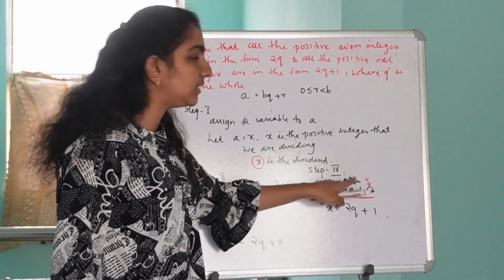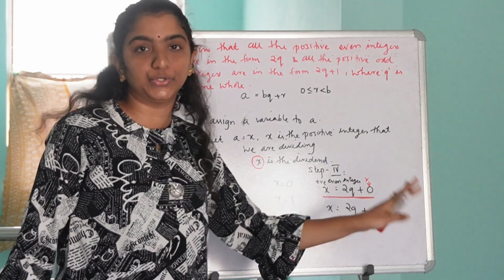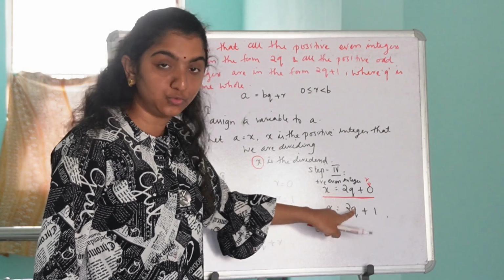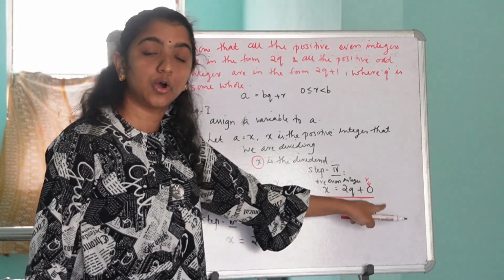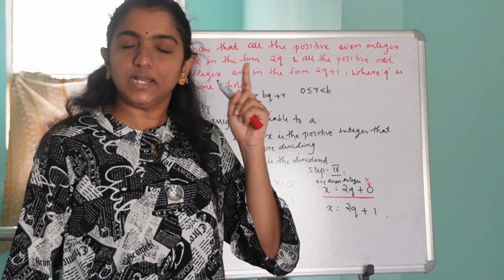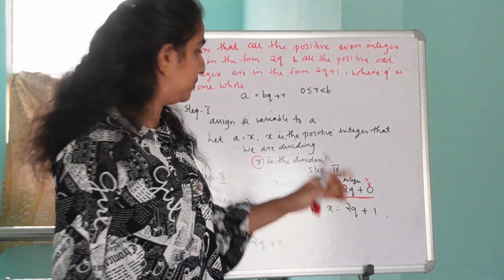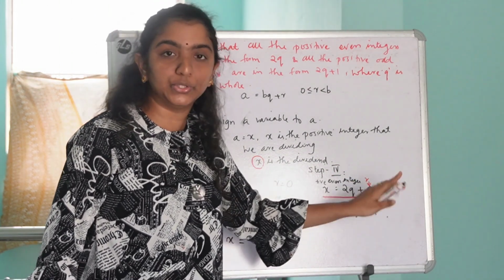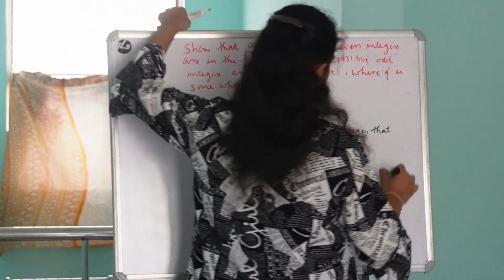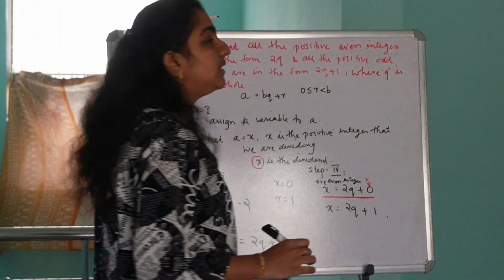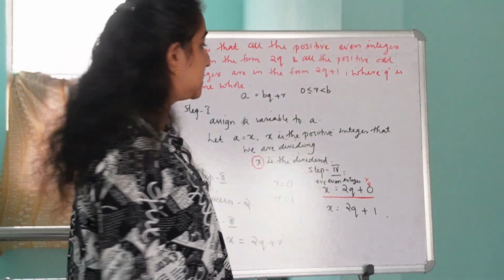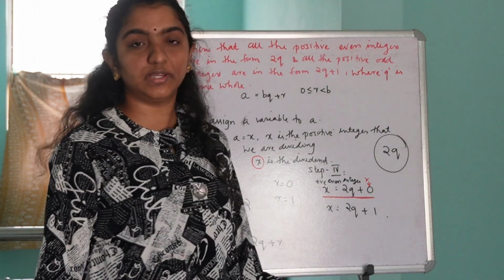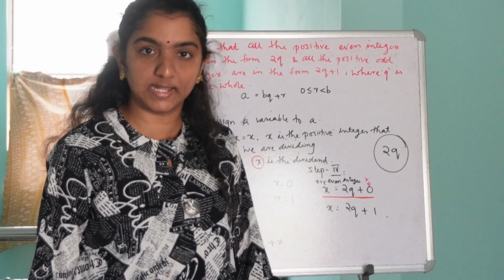And the given positive even integer x is in the form 2q. Is it clear? Why is x perfectly divisible by 2? Because the remainder obtained is 0, and we all know only even numbers are perfectly divisible by 2. So we can conclude x is a positive even integer in the form 2q. Is it clear? So thus we have proved all the positive even integers are in the form 2q. Is it clear, guys? Okay.